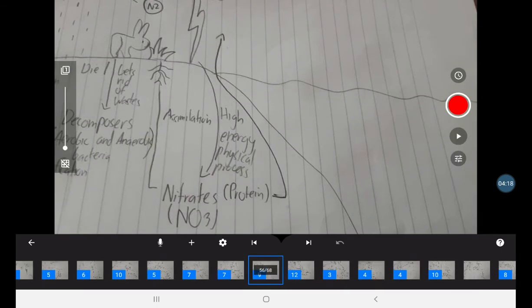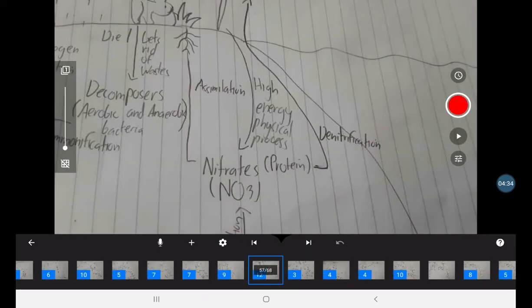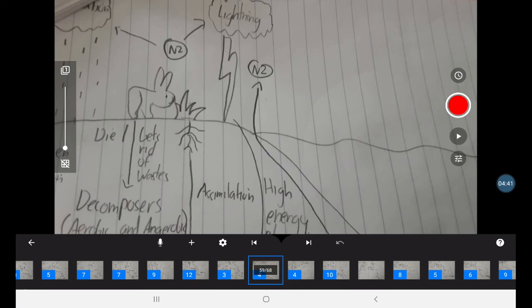So there is another way of the nitrates going in another cycle. If there is little to no oxygen, the nitrates would just go up into the atmosphere. This process is called denitrification. This happens when there is little to no oxygen. It is the reduction of NO3 to gaseous N2 by anaerobic bacteria.